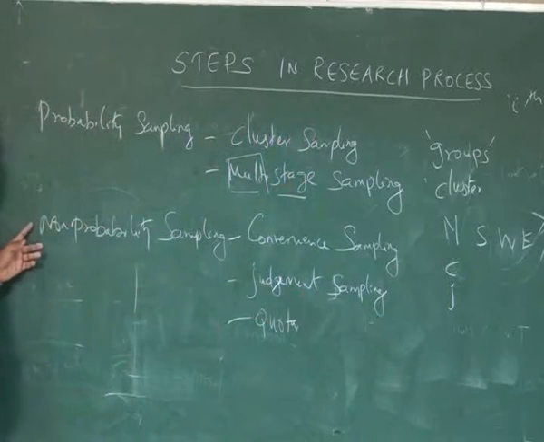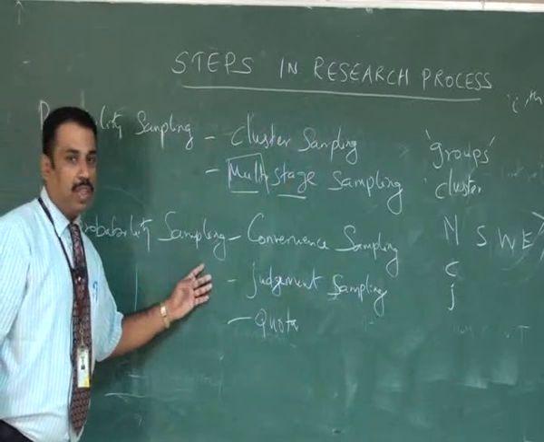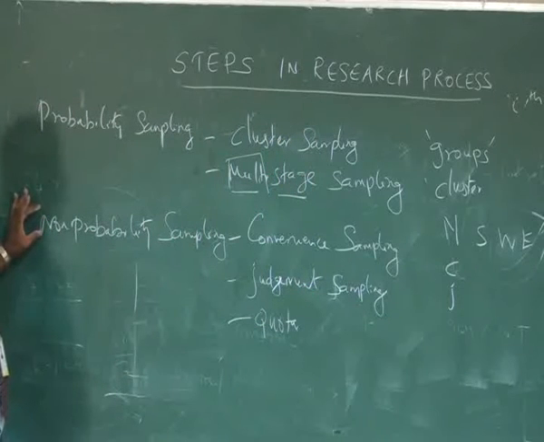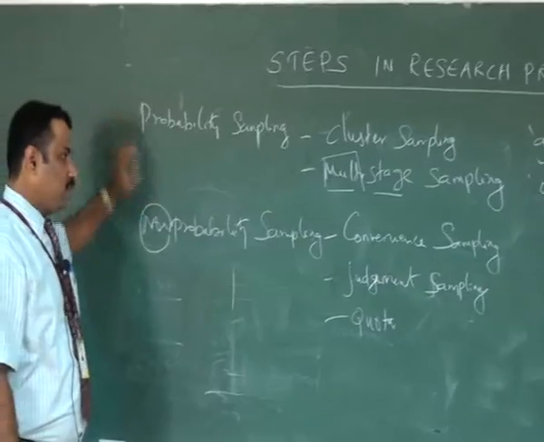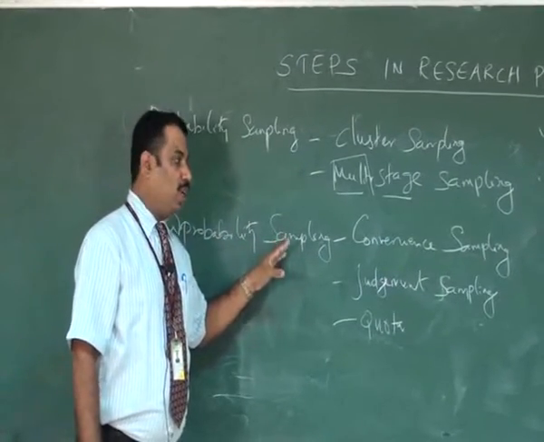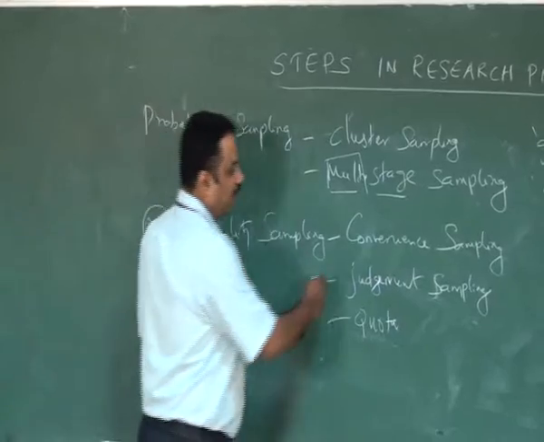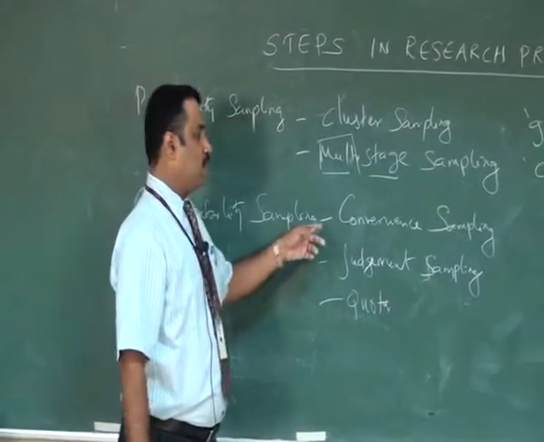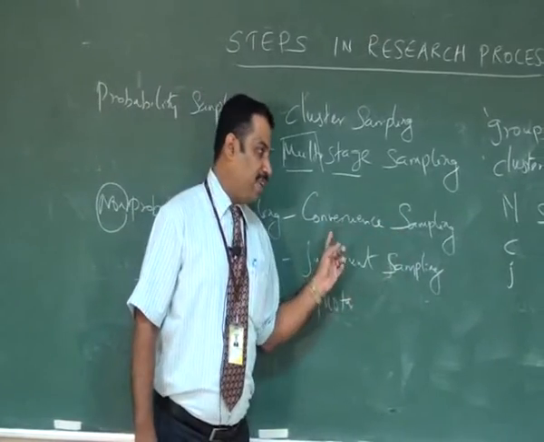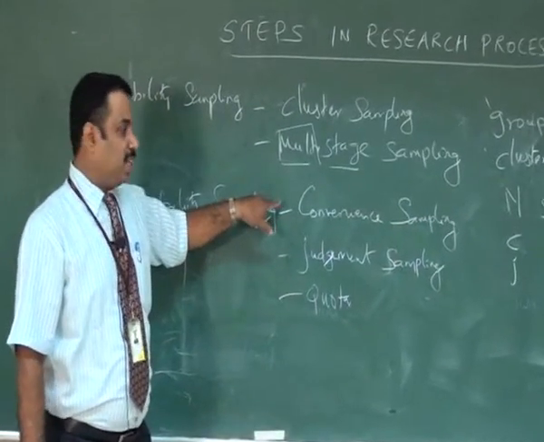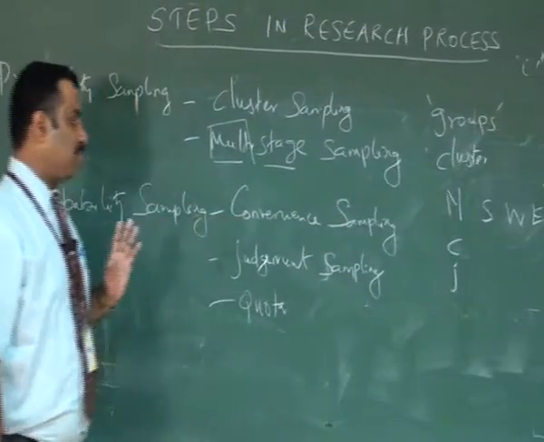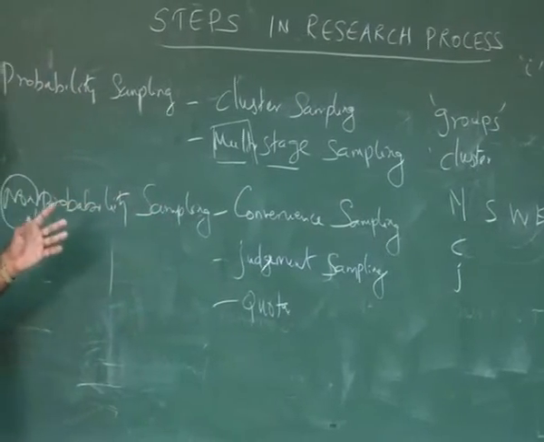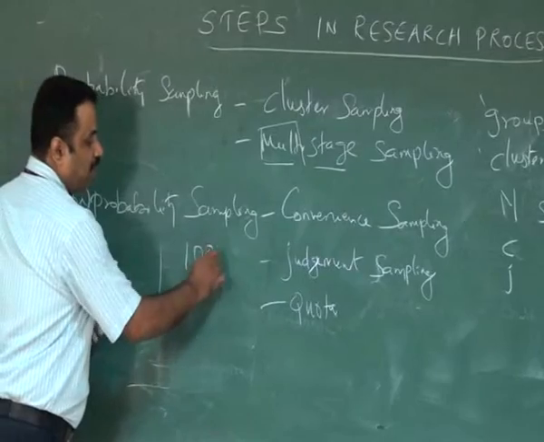The second and biggest part is the non-probability sampling method. The name explains that in non-probability sampling, the items in the research do not get equal chances. So samples are not going to get equal chances. It has its own different methods. The first one is convenience sampling. What is convenience sampling? In convenience sampling, the researcher uses his own convenience to collect the data from the respondents. I can give an example. For example, a researcher wants to collect data from 100 respondents from a street.